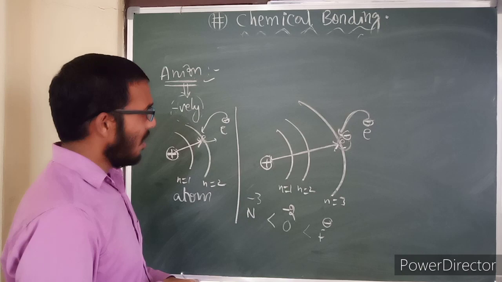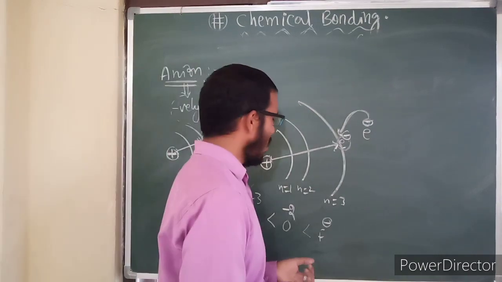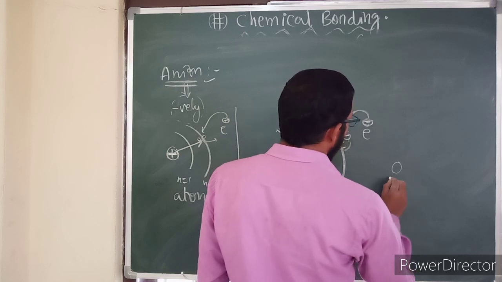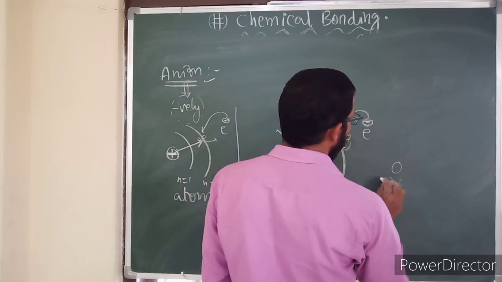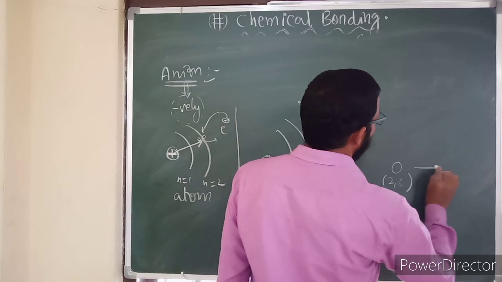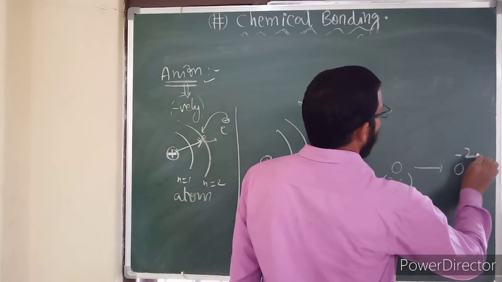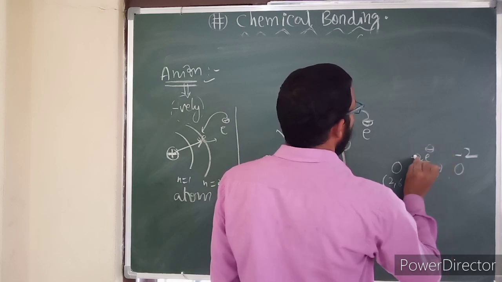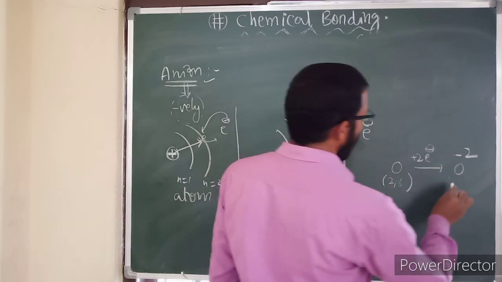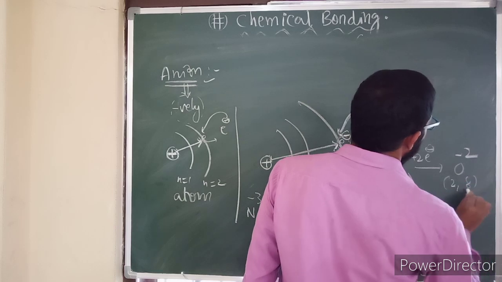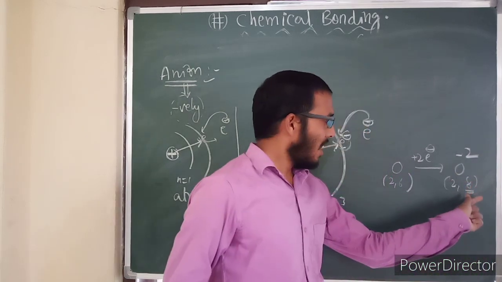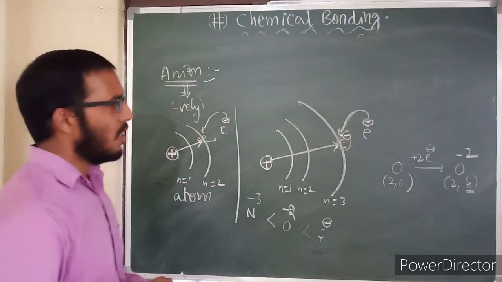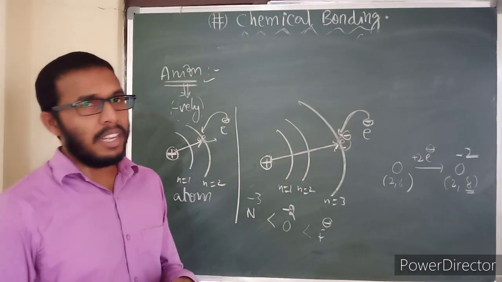Now let us discuss inert gas configuration. Suppose you take oxygen, its electronic configuration is 2, 6. Now it converts into the nearest noble gas configuration by taking 2 electrons. Taking 2 electrons, it is going to get 2, 8. So it is getting inert gas configuration very easily. So these are the factors which favor the formation of cation and anion.